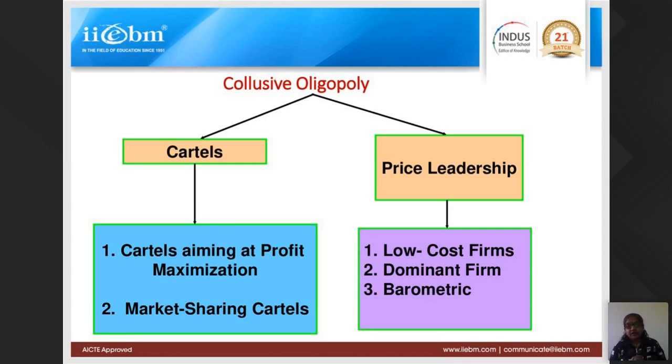So that is called a cartel agreement. And a cartel is not legal in India and the US. In the world, the biggest cartel is OPEC.